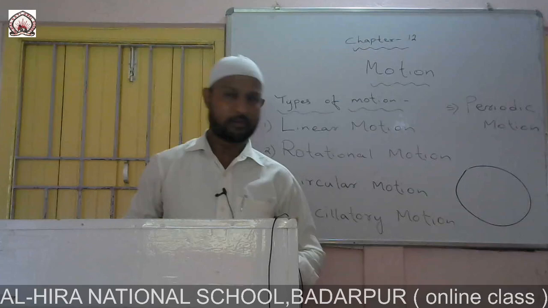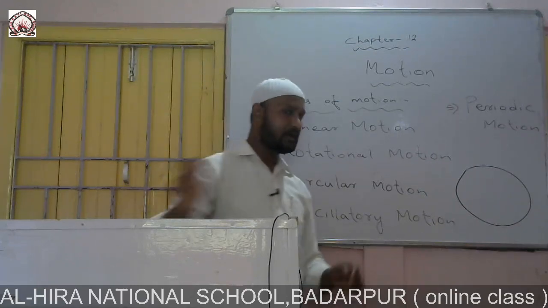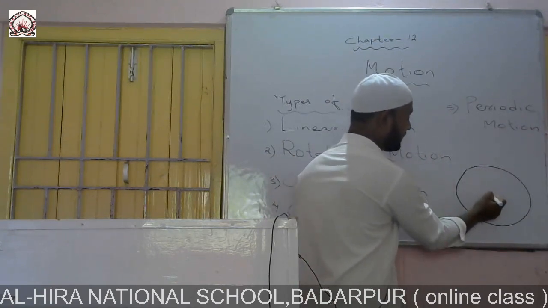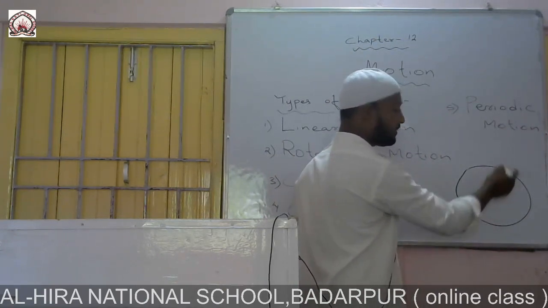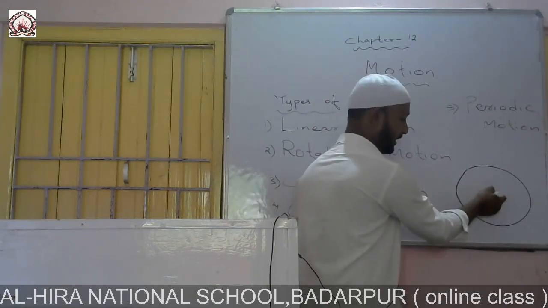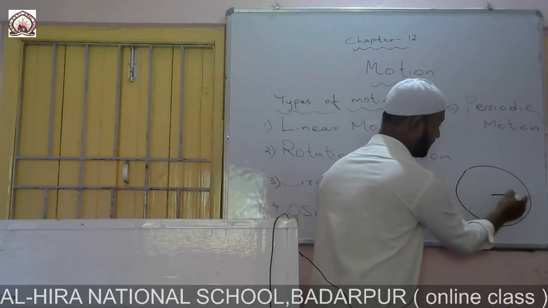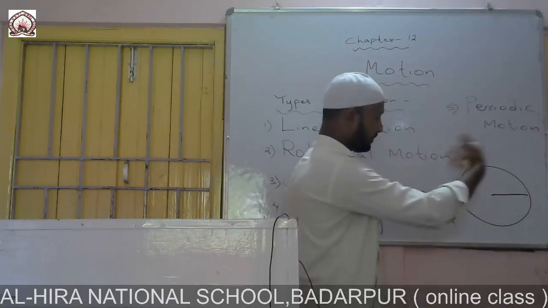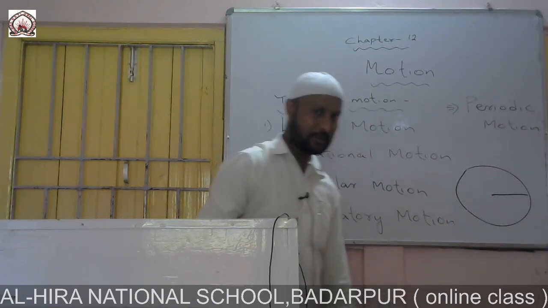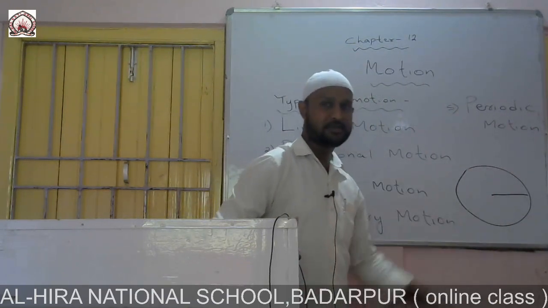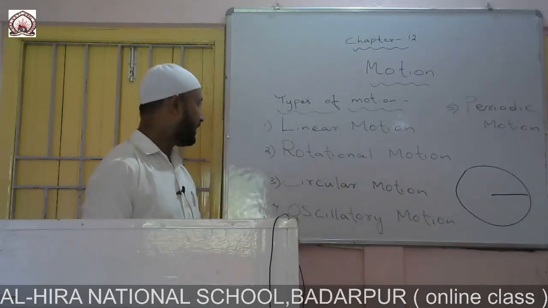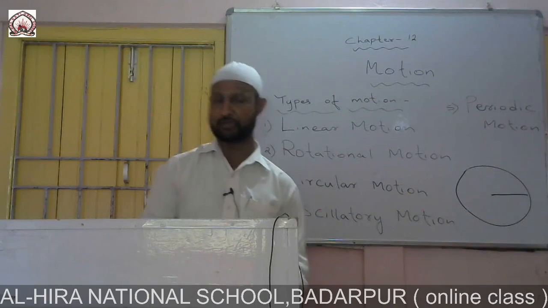At the time of circular motion, the distance of the body from the center of the track does not change. Consider this point as the center of the track. The distance of the object moving in the circular track from the center will always remain the same, but its position will keep changing. Our next topic regarding the types of motion is oscillatory motion.